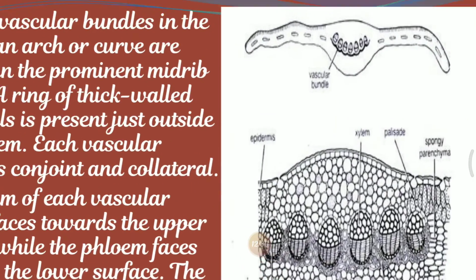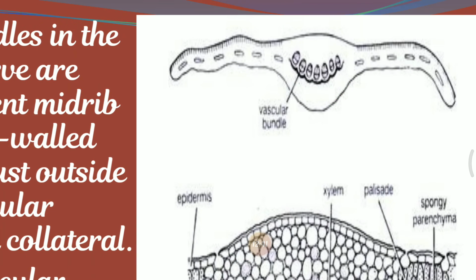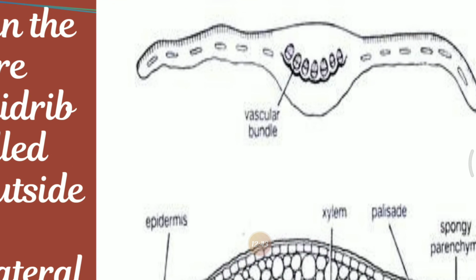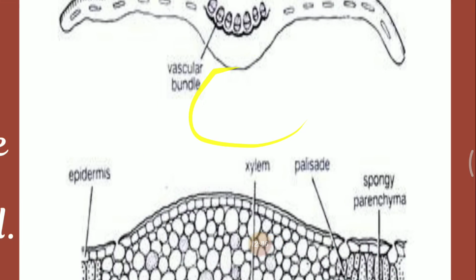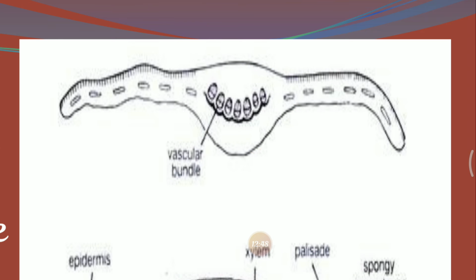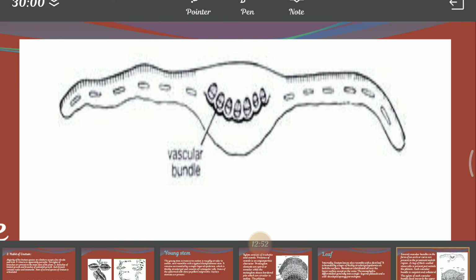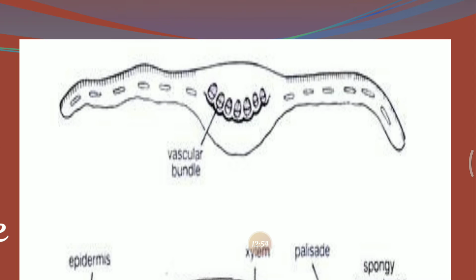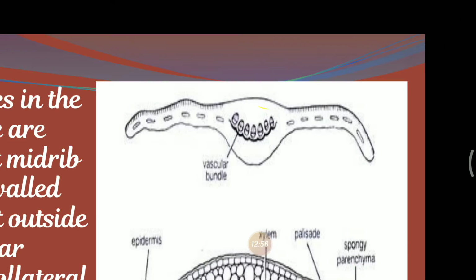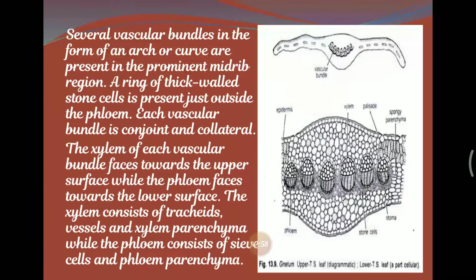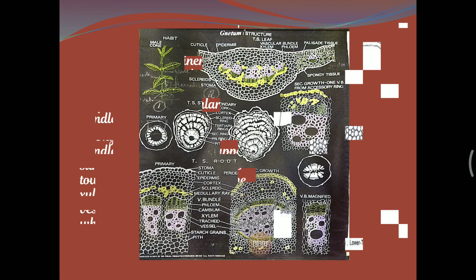When you take the section of the Cycas leaf and place it under the microscope, we find this structure. It is like a wing-shaped structure, having two wings on either side and the vascular bundle in the middle region. So this is about the leaf of the particular Cycas.